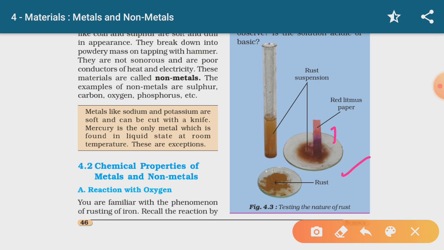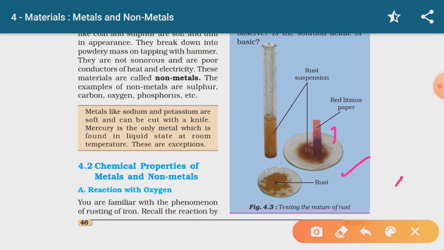Showing that metal oxides are basic in nature. We know metal hydroxides and metal oxides are basic in nature, and non-metal hydroxides and non-metal oxides are acidic in nature. You have to learn this by heart. I am repeating, metal oxides are basic in nature and non-metal oxides are acidic in nature.